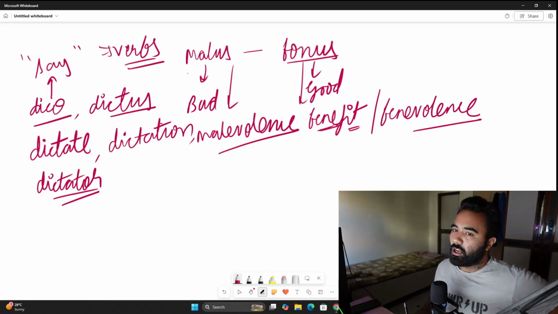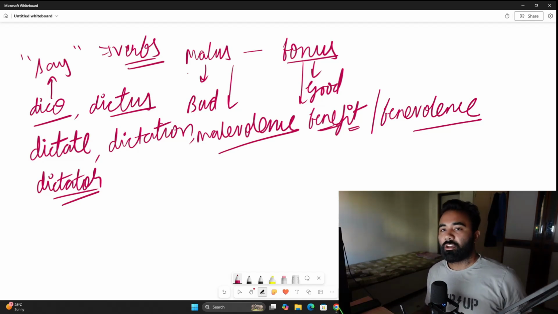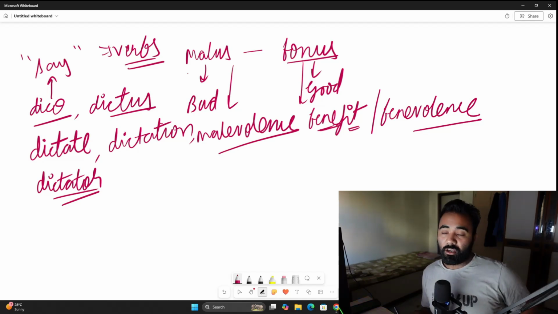Getting it? So now let us use this root to make some words, and these are everyday words that we use. Now that you know that this is the root of that word, it will become easier for you to remember. Keep in mind, in the English language, it is not enough to know the meaning of the word. You must know how to use it correctly in a sentence, in a proper context.